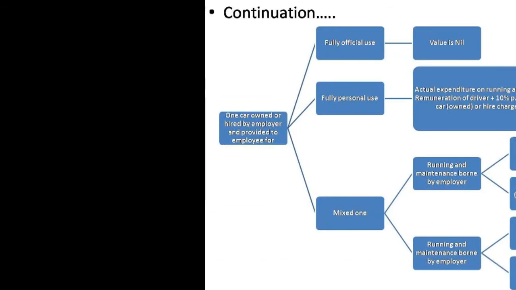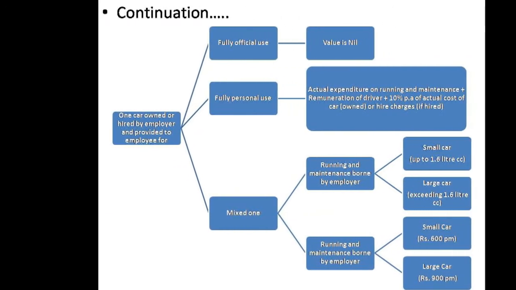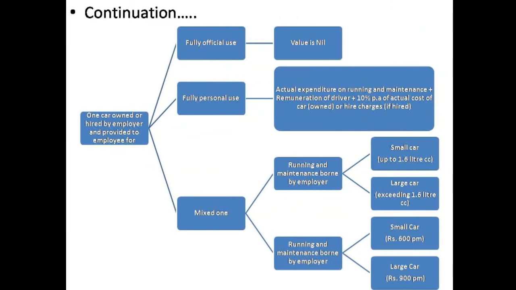The next one, if it is owned or hired by the employer and provided to the employee, in that case you have to see if it is for official use, then it is fully exempted. In that case, the value of perquisites will be nil.